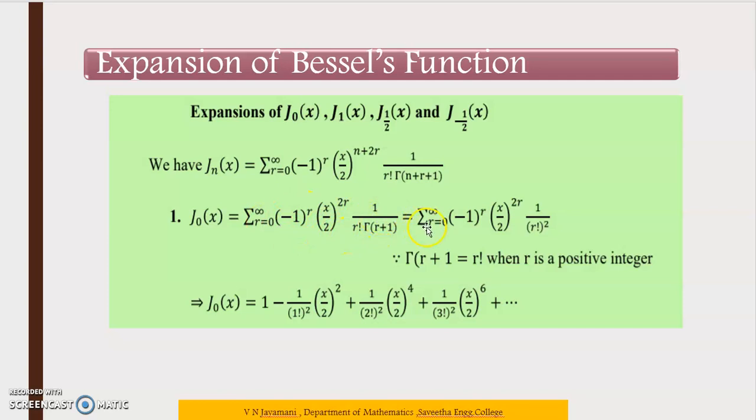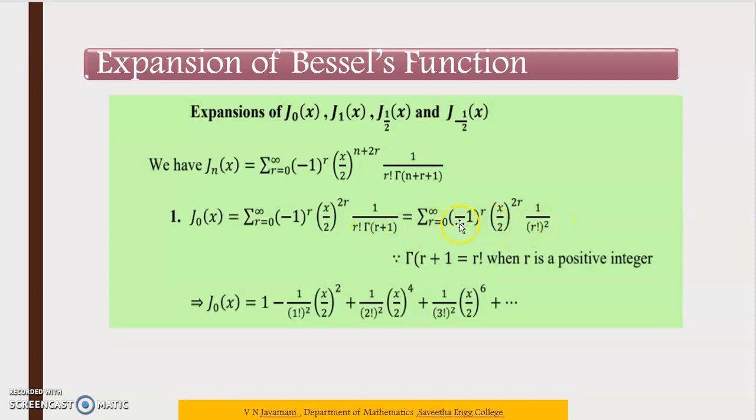Then now we have to apply here the result gamma of (r plus 1) is equal to r factorial. By using the definition of gamma, we know that gamma of (r plus 1) is equal to r factorial. So instead of gamma of (r plus 1), we substitute r factorial. Already one r factorial is there, so it becomes r factorial the whole squared.